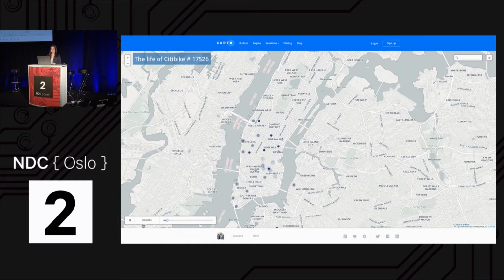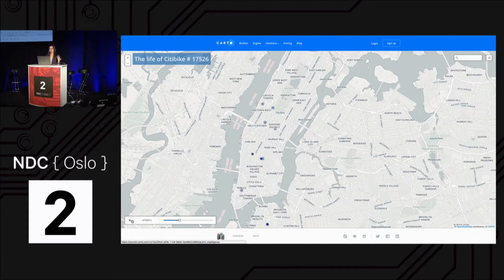And you'll notice that we're in September now. When we get to the winter, you'll see it kind of drop off for a bit. December kind of goes quiet. Even though the system is still in operation, people don't really want to ride in the snow. But you can see how this one bike is just traveling throughout the system, which is cool. I won't play the whole thing. It goes all the way through 2016.